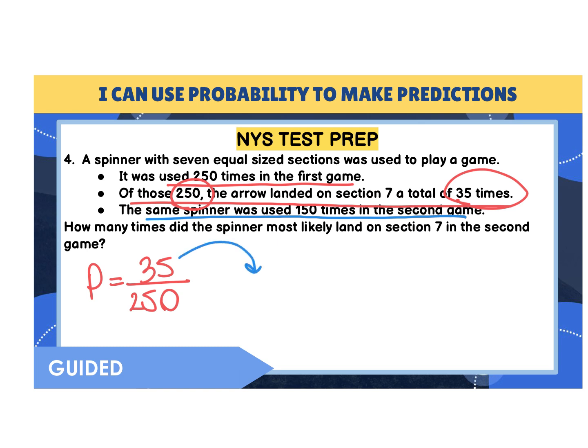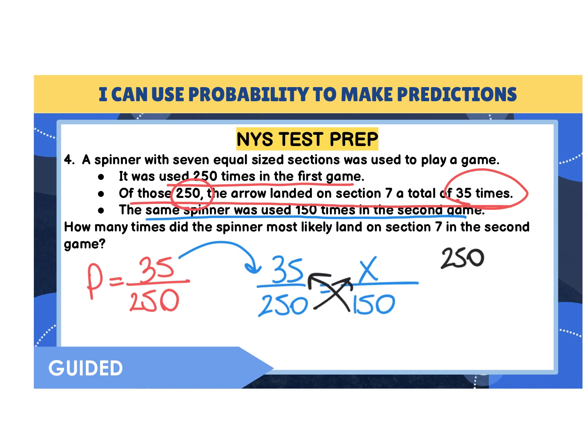Well, we're going to use this probability, 35 over 250. But now our new total is only 150. How many times did it land on a 7? So 250 times X gives me 250X. 35 times 150 gives us 5,250.